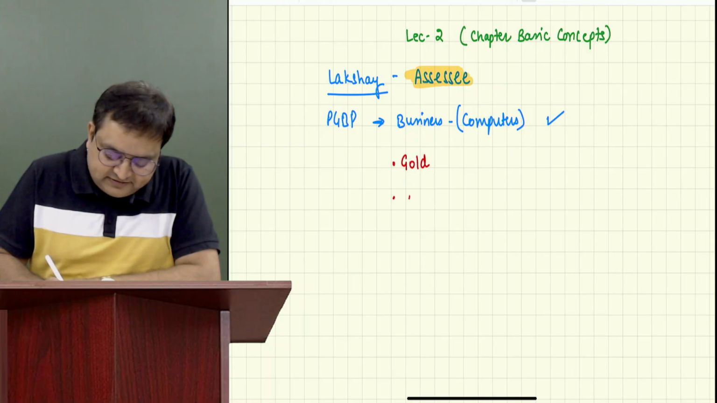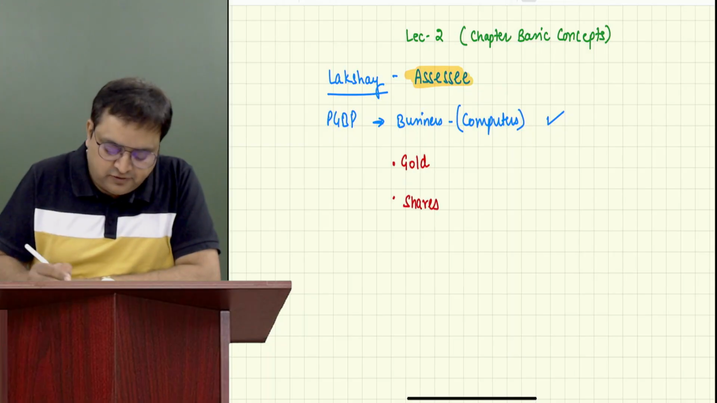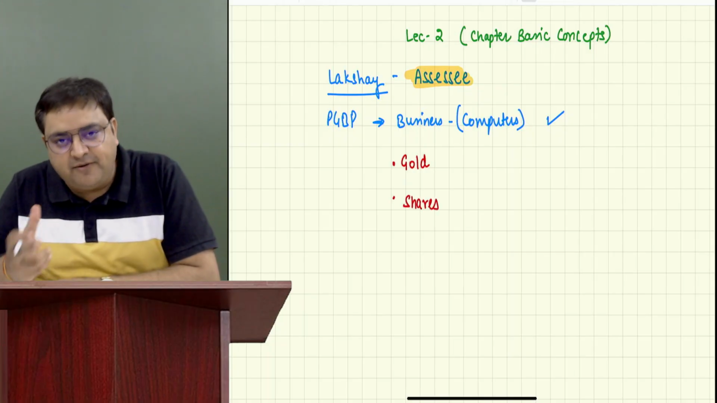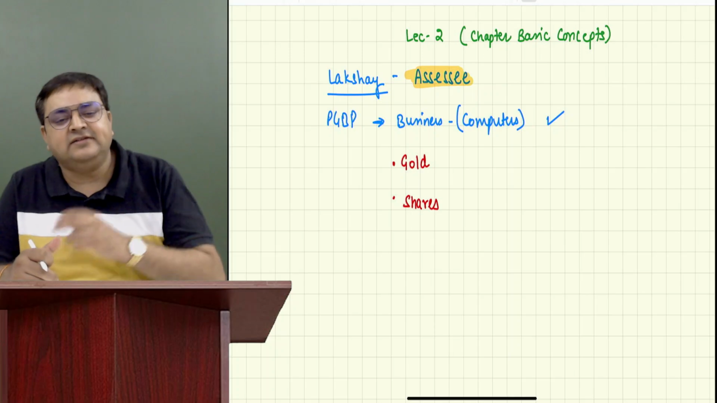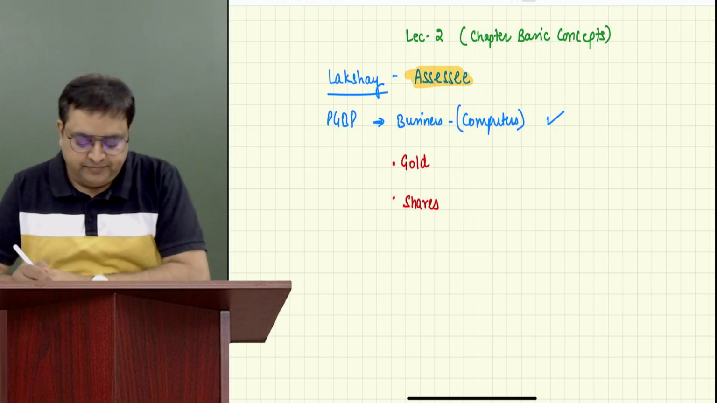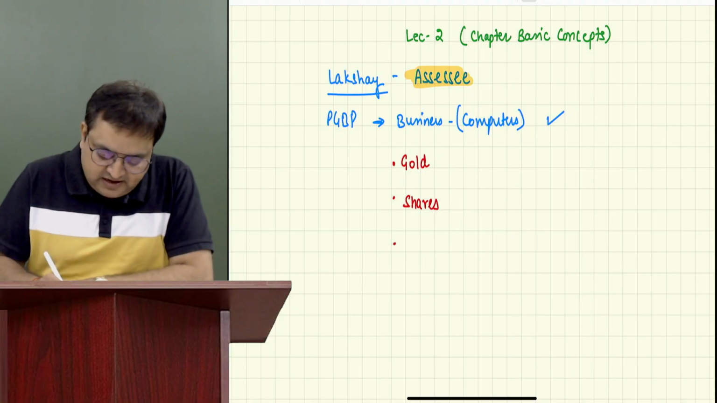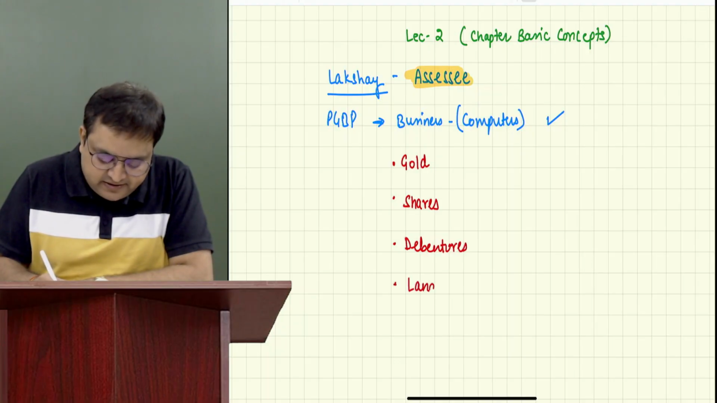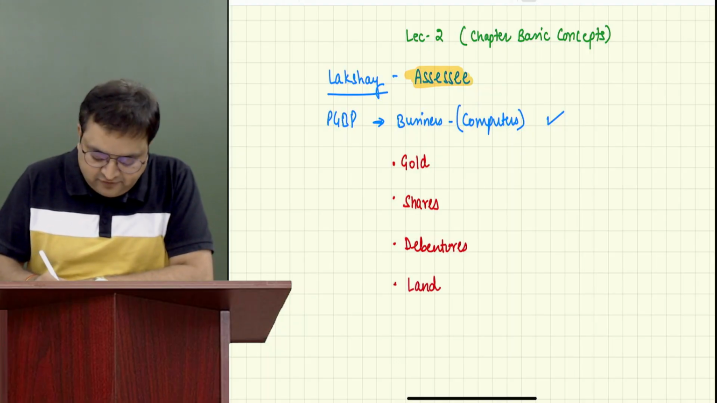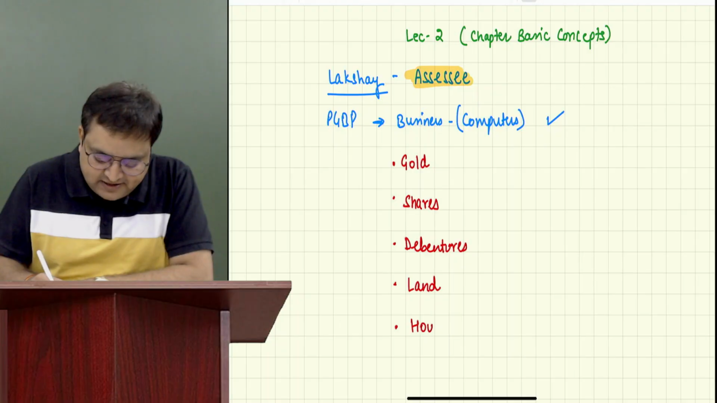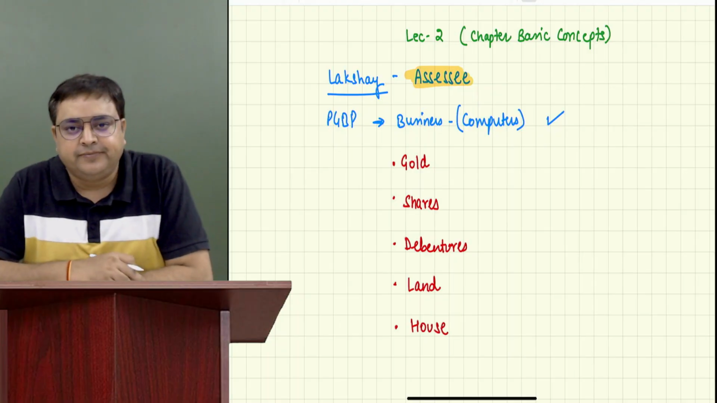He has purchased some shares also. See, he is into the business of computers. But what he did is, he has invested some money in gold, some money in shares, some money in debentures, some money in land. And he has also invested some money in a house. He has purchased a house also.